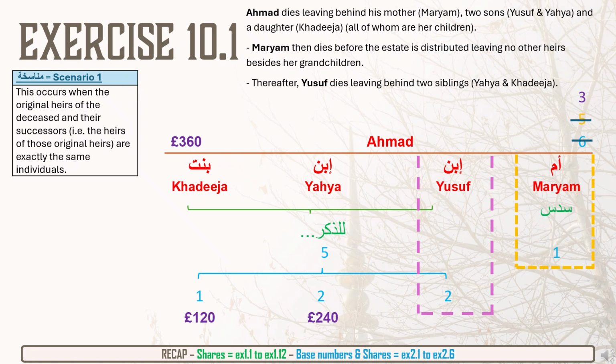And the longer way would be to work out what Maryam gets and then divide it by hers, and to work out what Yusuf gets and divide it into his heirs. That would require 3 different solutions, and then adding it all up. But this is a much quicker way. However, this quick way only works when it's scenario 1, where no new heirs are added on into the question. They are all the same.